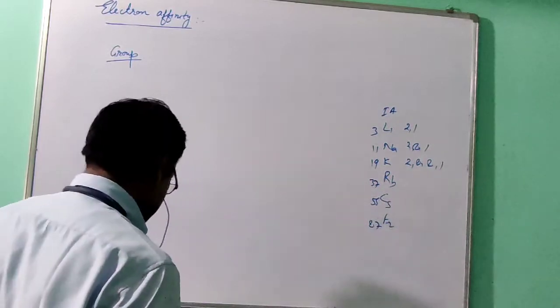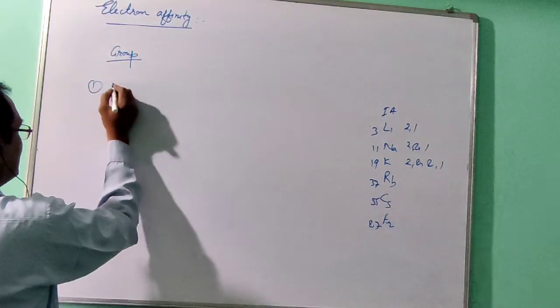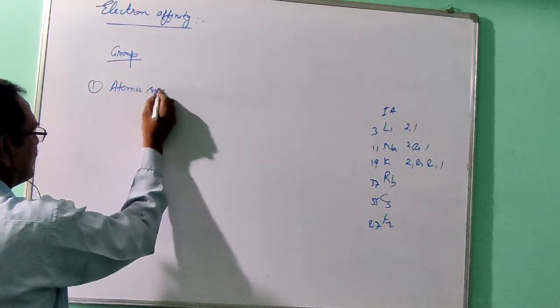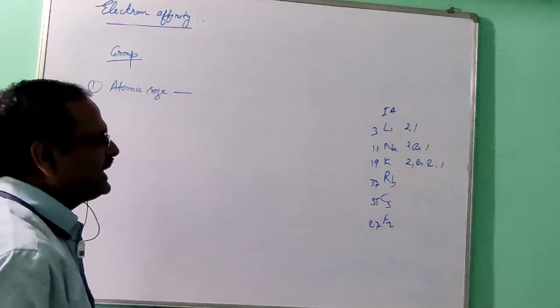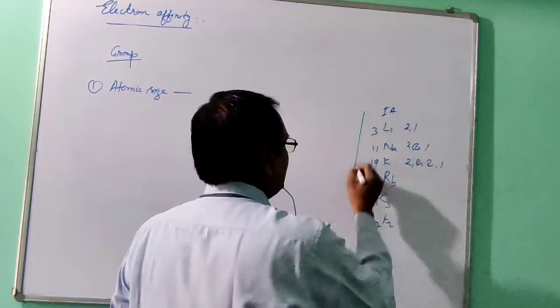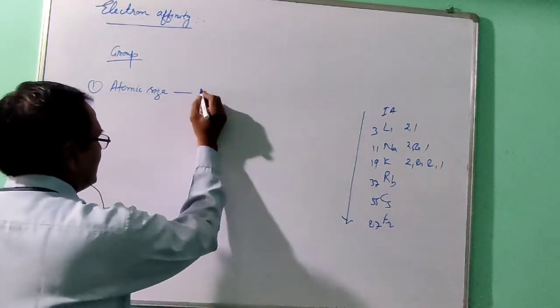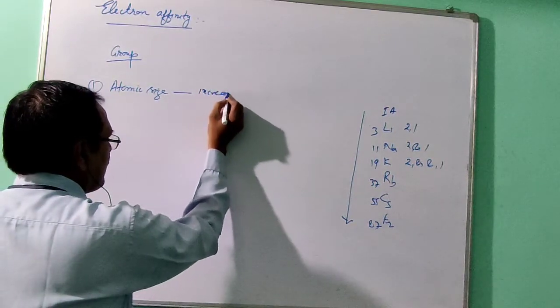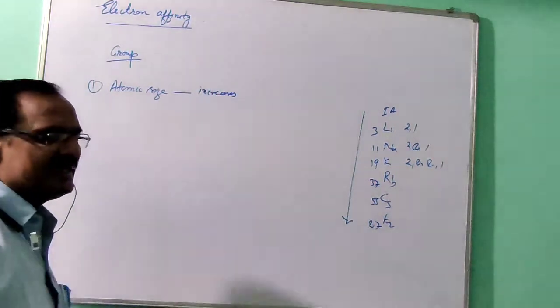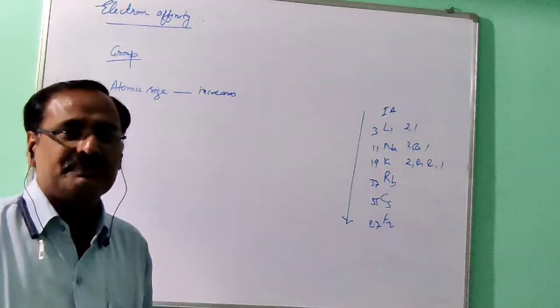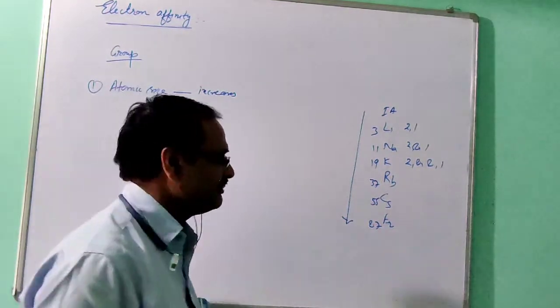Now the two factors are there. The first one is atomic size. When you move in a group from top to bottom, what about the atomic size? Already you have studied that atomic size increases. So if the atomic size increases, then the coming electron will experience less force of attraction.